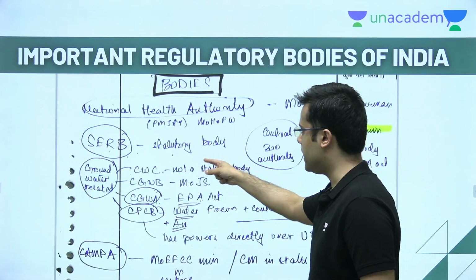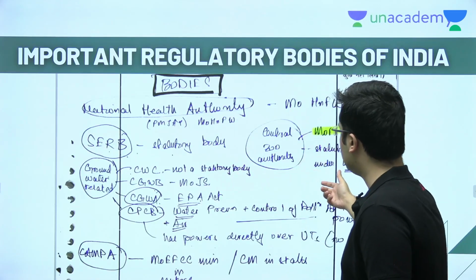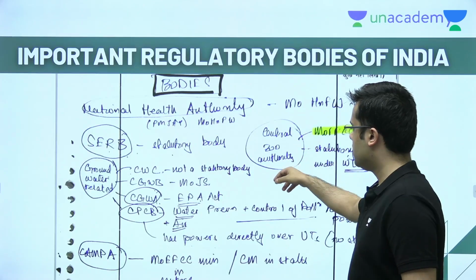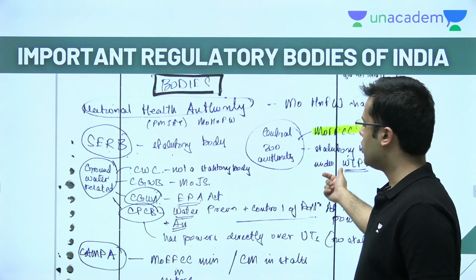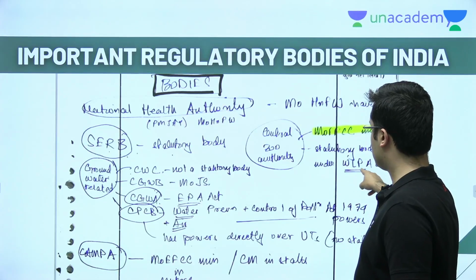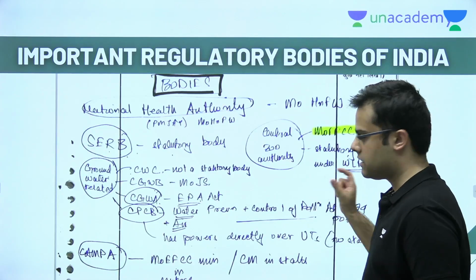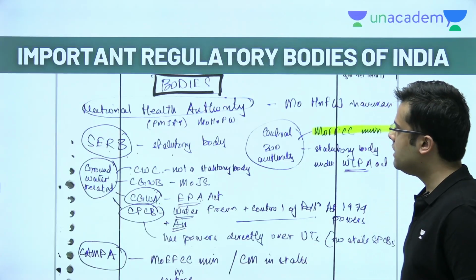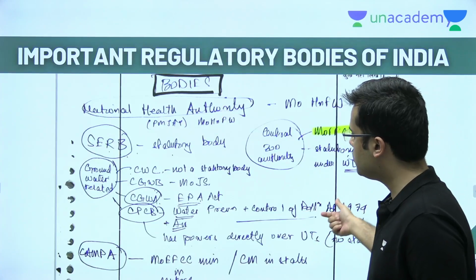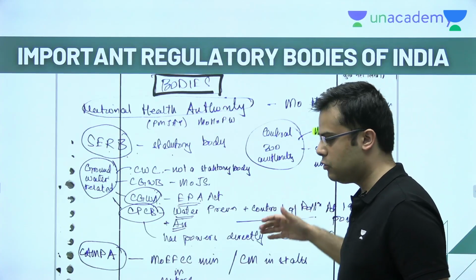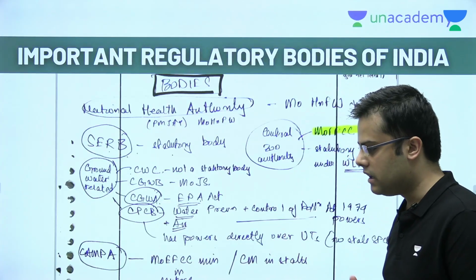I am not sure who heads it because I couldn't find it. Then the Central Zoo Authority. This is not a very well-heard-of body, but again, it's a statutory body under the Wildlife Protection Act. The point I'm trying to make here is, if you keep adding to this list of different bodies, then you're going to have an organized way of referring to your notes.